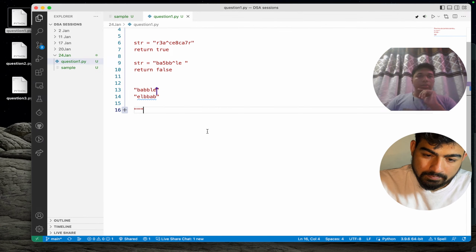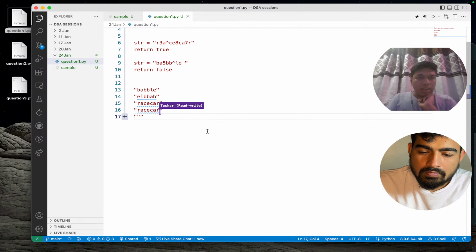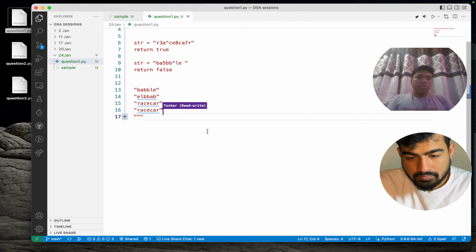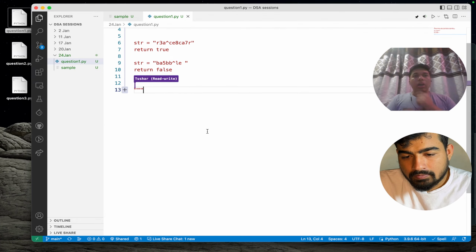In the first example, let's remove the special characters. 3 is removed, it is not required. 8 is also not required. And even the reverse of this is RACECAR. So I think that explains the question.